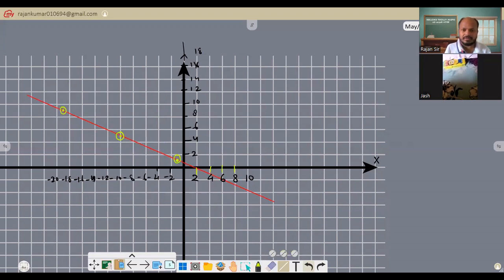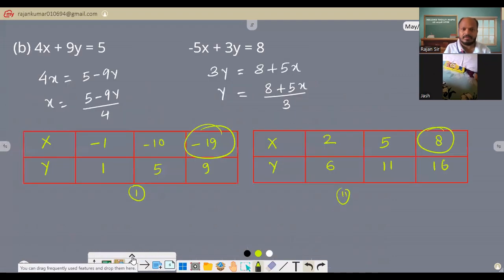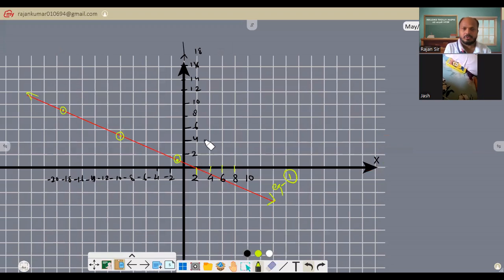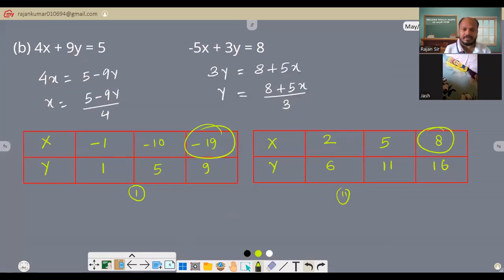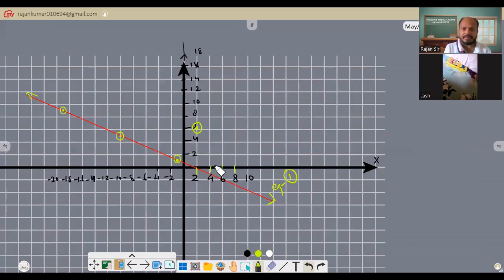This is the first equation. You can write equation 1. And the second one. x is 2, y is 6. 2 and 6, here. Next, 5 and 11, in the center.